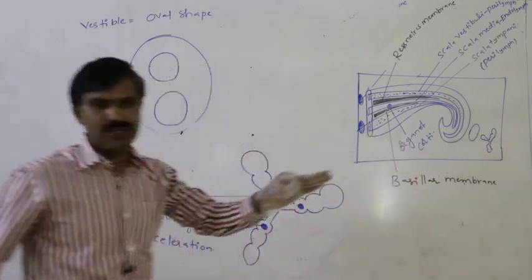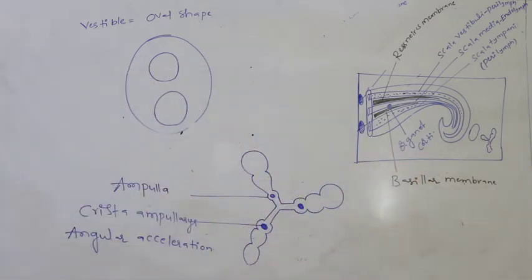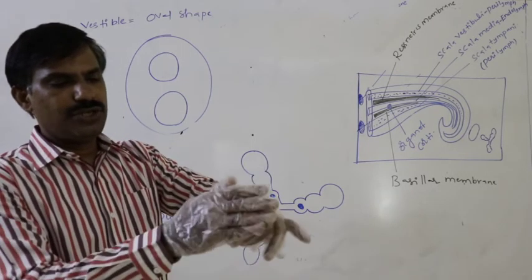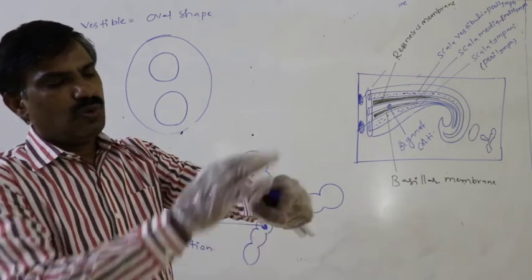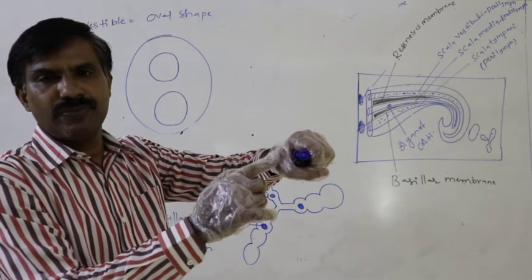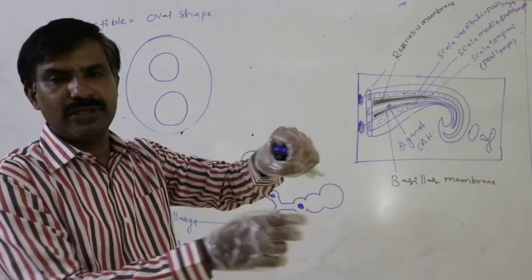For example, just assume this is the cochlea, and these are the three tubes. Overall, this cochlea wall is made up of bone, that is the bony labyrinth.